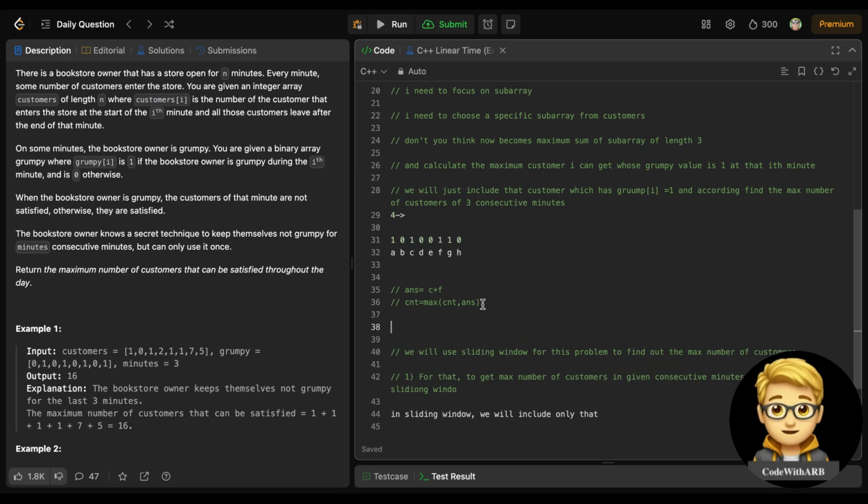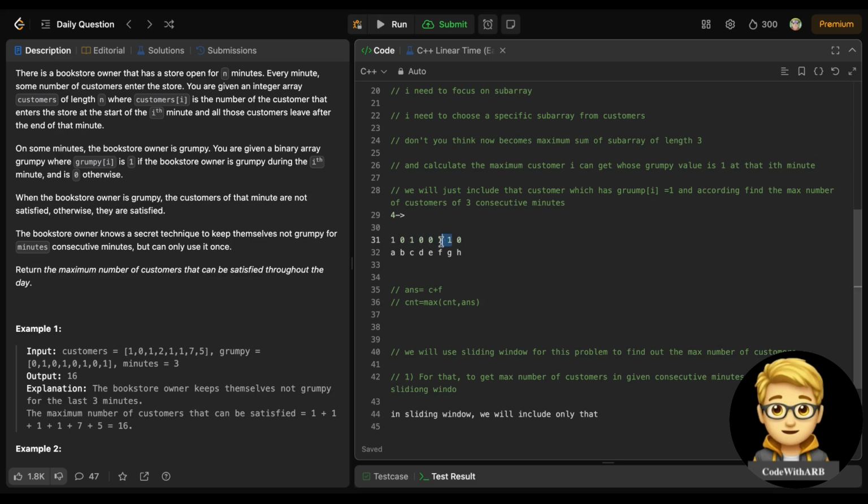But how will we include the zero part? If you observe, in this CNT we included only the grumpy value one part; zero was not included, only one was included.